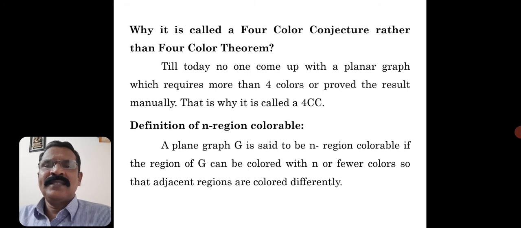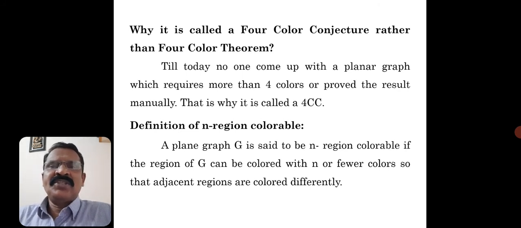So by simply stating without the proof, it won't be a theorem. So what is the difficulty in proving the 4 color conjecture? Why is it not called a 4 color theorem? I think that question you might be getting in your mind also.